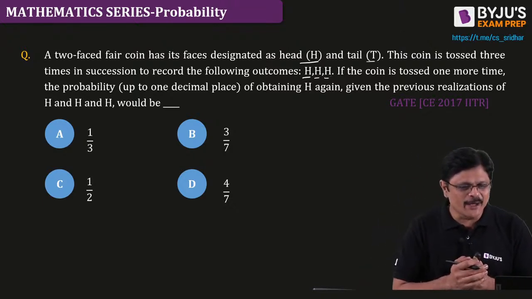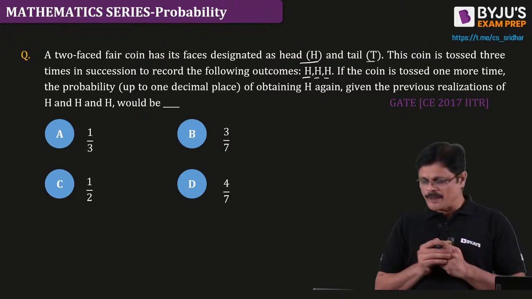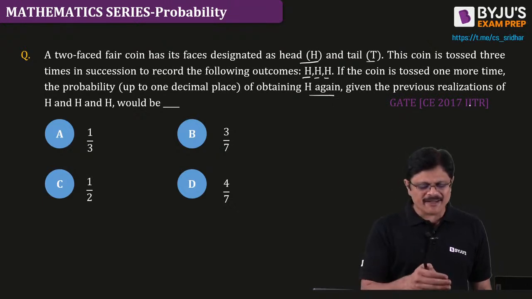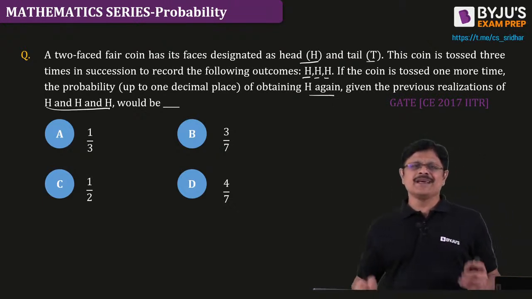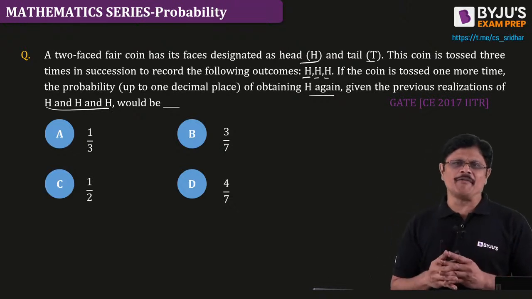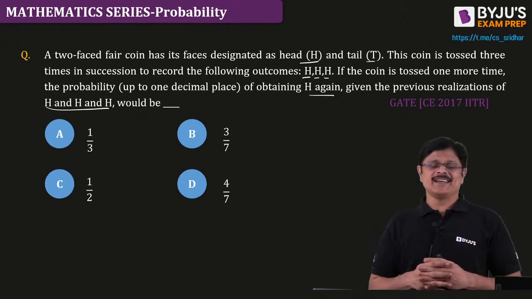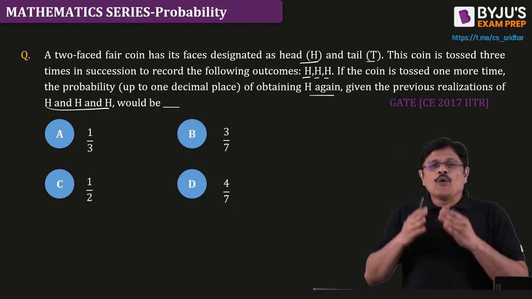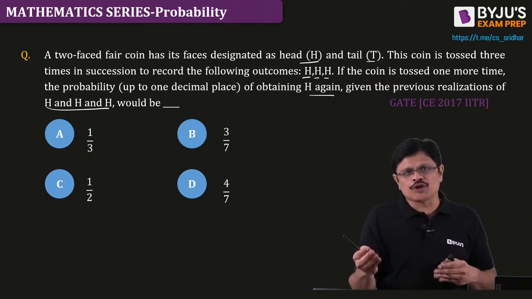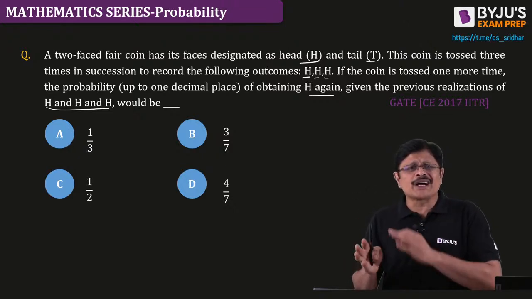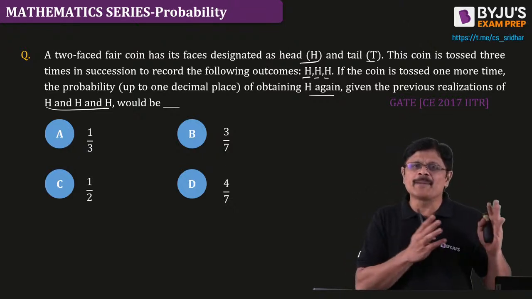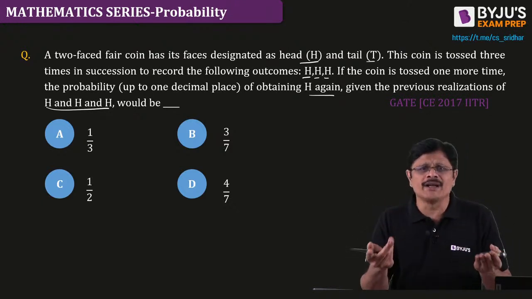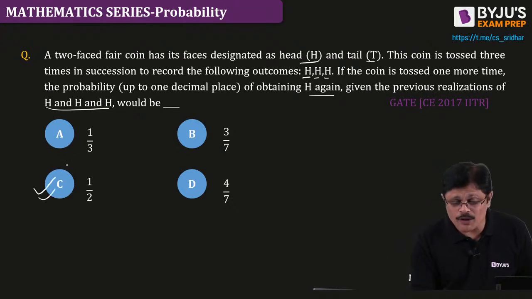If the coin is tossed one more time, what is the probability of obtaining heads again, given that the previous outcomes are head and head? See, my dear friends, it is a simple situation of independent events. When you get heads in the first 3 tosses, what is the probability of getting head in the 4th toss? The probability of getting head in the 4th toss does not depend on what happened in the previous tosses. So, it is the same as the probability of head when you toss a coin, which is nothing but 1/2 because it is a fair coin.